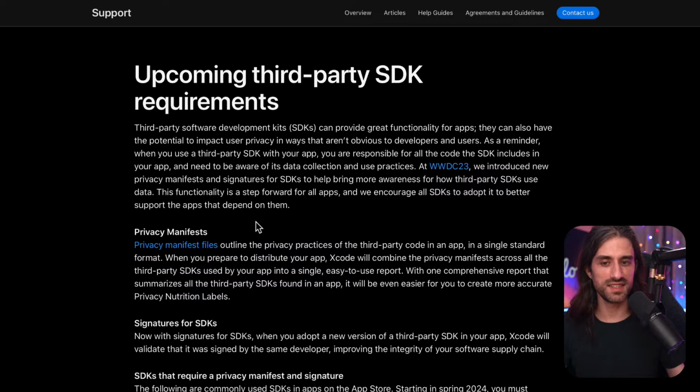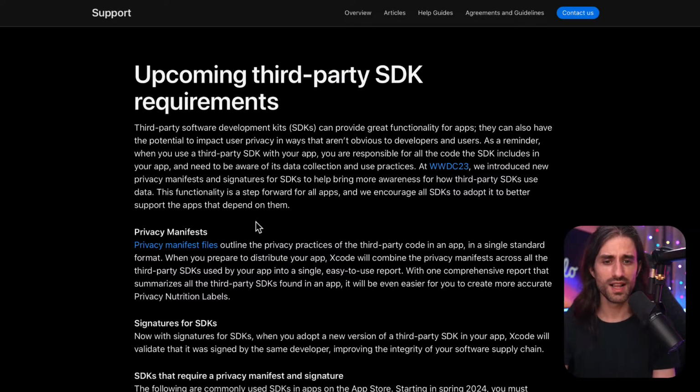So if you have SDKs already used in production today, it doesn't seem that you need to update them in order to have a newer version that contains the privacy manifest, which is kind of good news in a way, because we saw that there are some old, but still very popular frameworks that many apps use that simply haven't been updated to provide these privacy manifests.